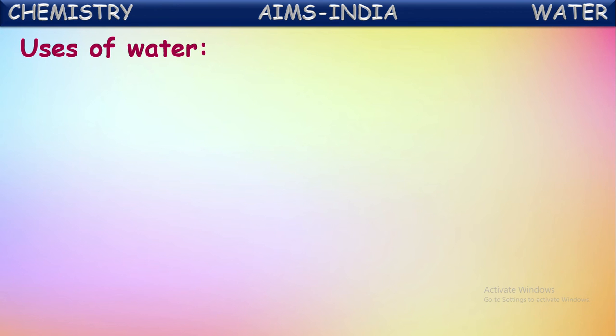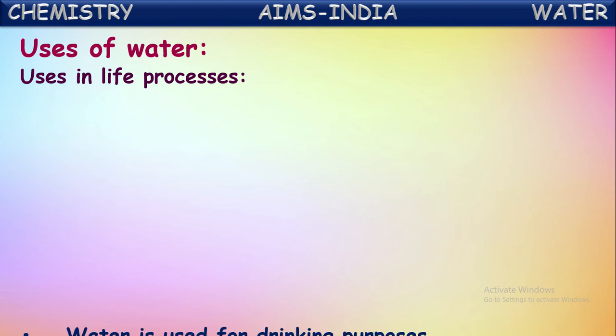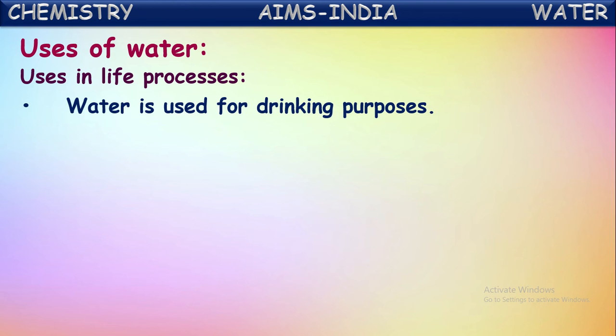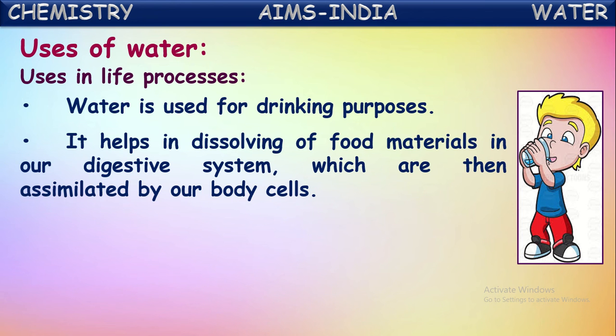Now let us see the uses of water. Is water useful to us? Of course, in many ways. Let us see where water is used generally. First, uses in daily life processes. Water is used for drinking. It helps in dissolving food materials in our digestive system.